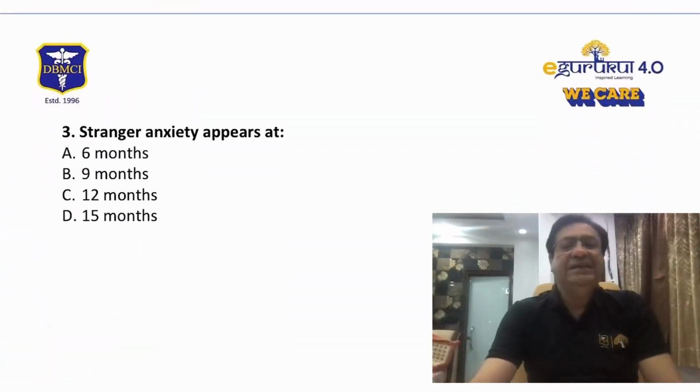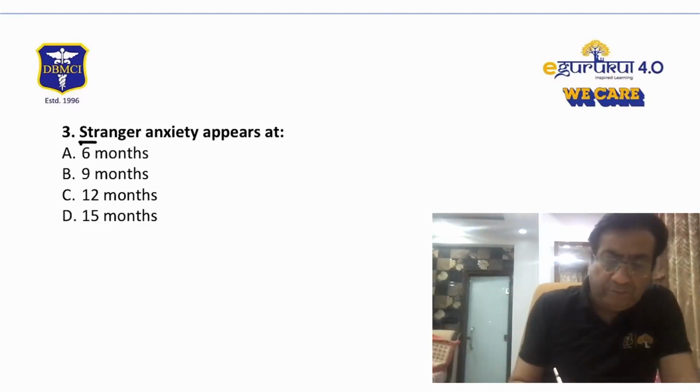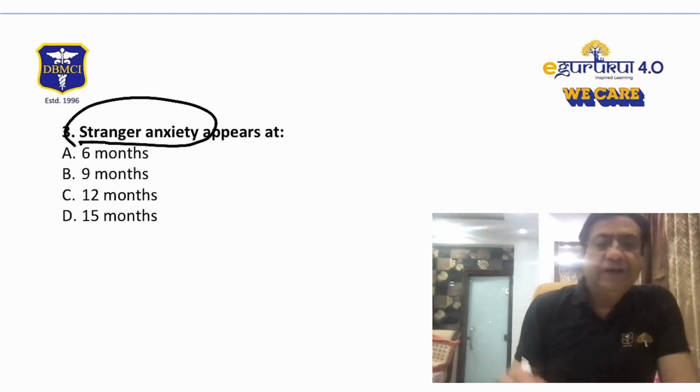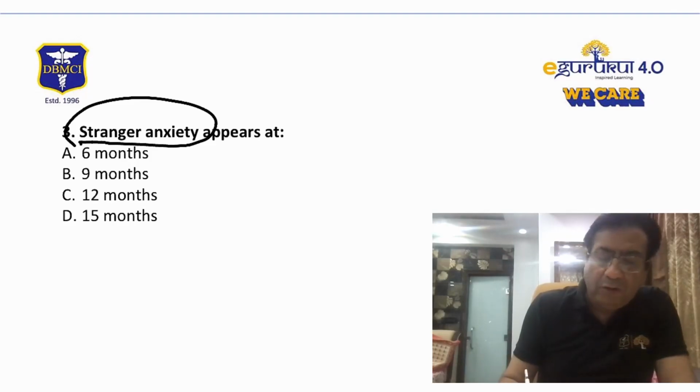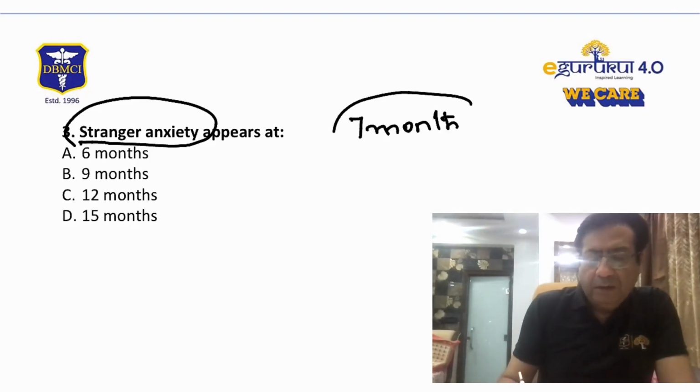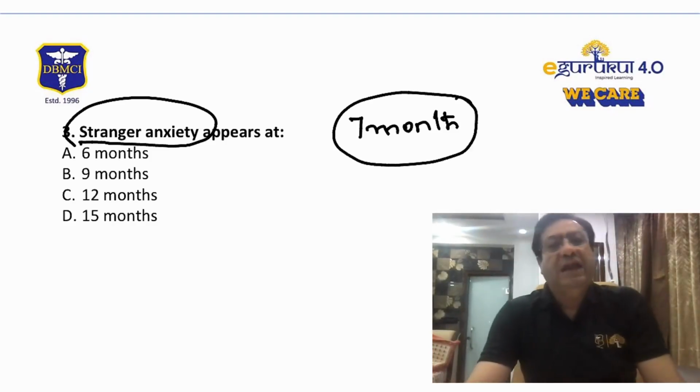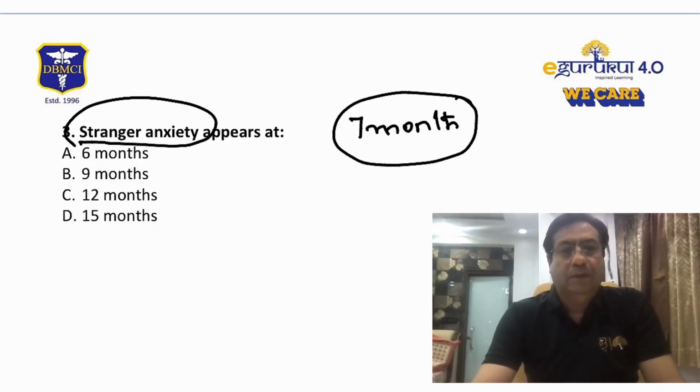Next question is stranger anxiety. Now this is a milestone. Stranger anxiety basically is when the child develops anxiety to strangers. It is a type of a social milestone that usually is seen in children, and usually is seen to appear at about 7 months according to me. So 7 months of the life, which is the part of infancy, is the time when stranger anxiety usually is known to develop.